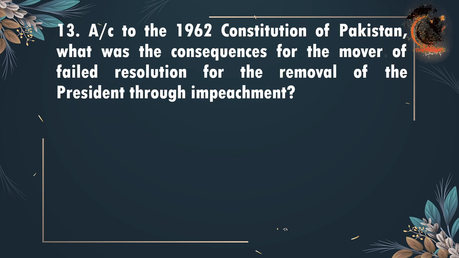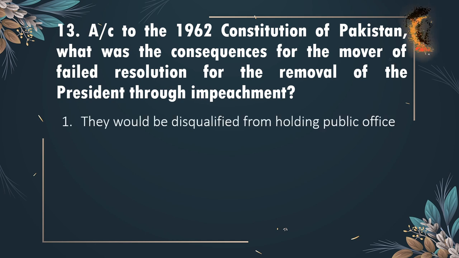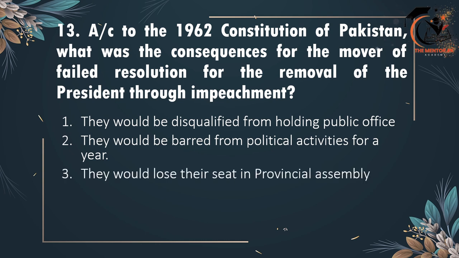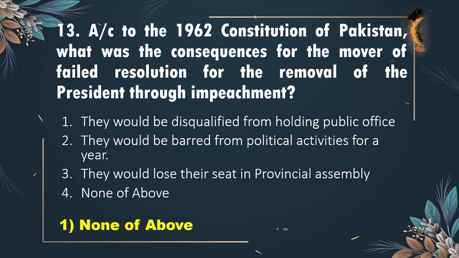13th, according to 1962 Constitution of Pakistan, what was the consequence for the mover of the failed resolution for the presidential impeachment? They would be disqualified from holding public office. They would be barred from political activities for a year. They would lose their seat in provincial assembly or none of these. Correct option है none of these because ये national assembly के लिए था, provincial assembly के लिए नहीं था सीट को जो लूज करना था.